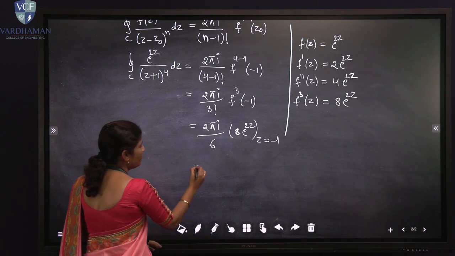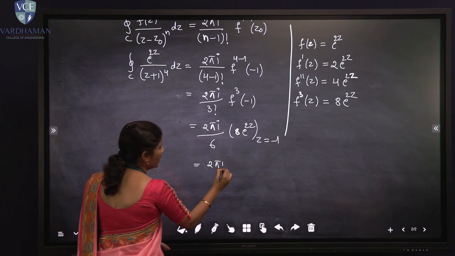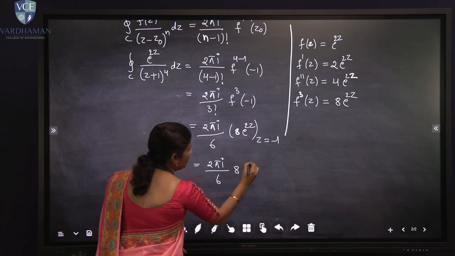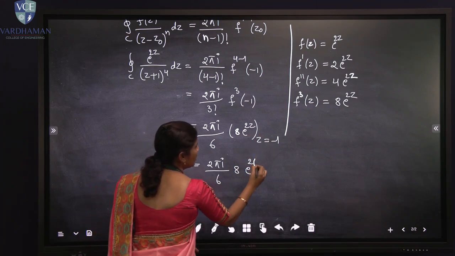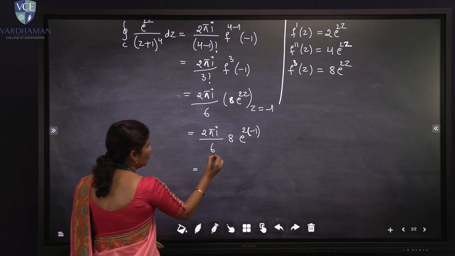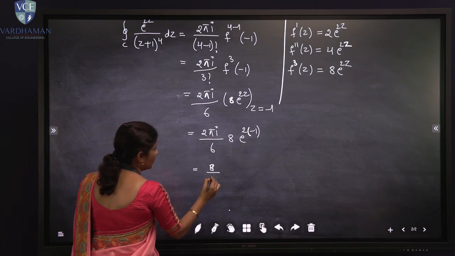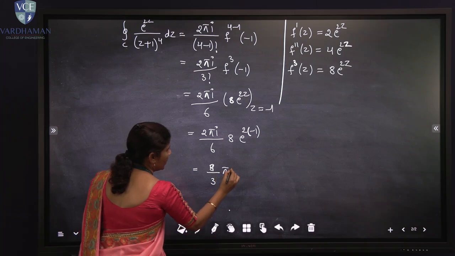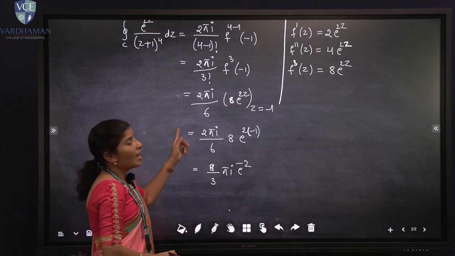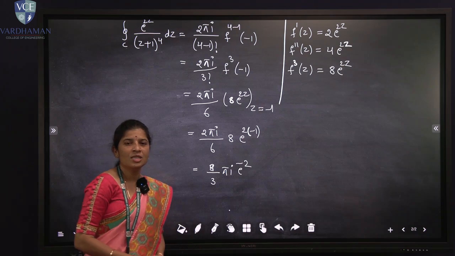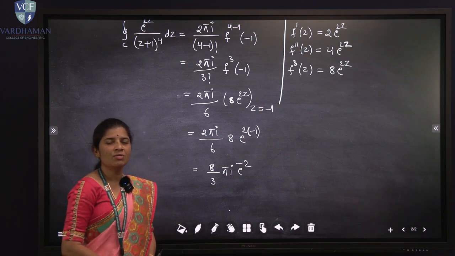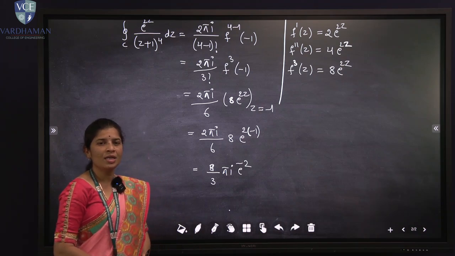If we simplify this, we get 2πi upon 6 times 8e^2 with z = -1. Cancelling, we get 8πi upon 3 times e^(-2). This problem has order 4. In these two problems I explained the two conditions of the Cauchy integral formula: one is order 1 and the other is order n. Thank you.